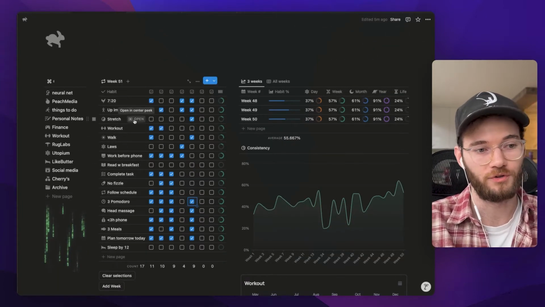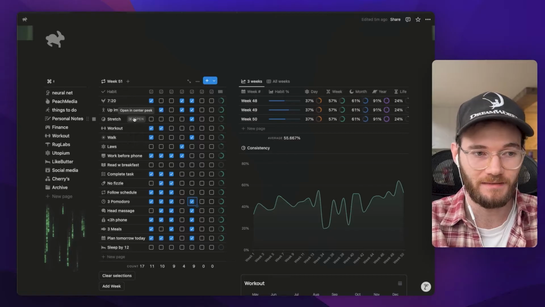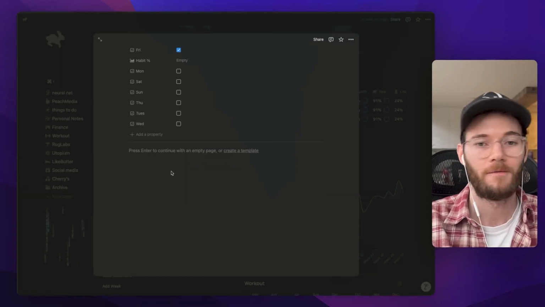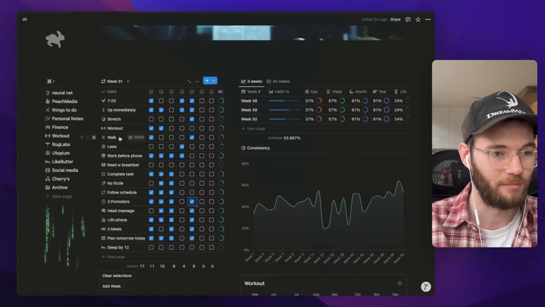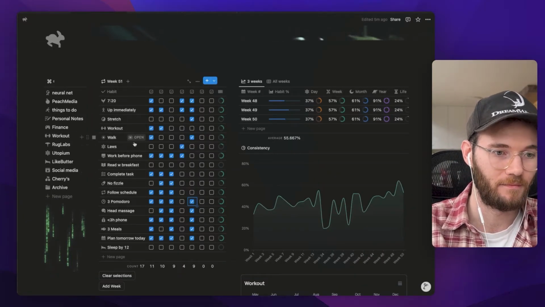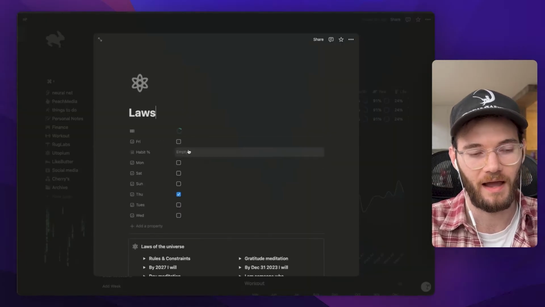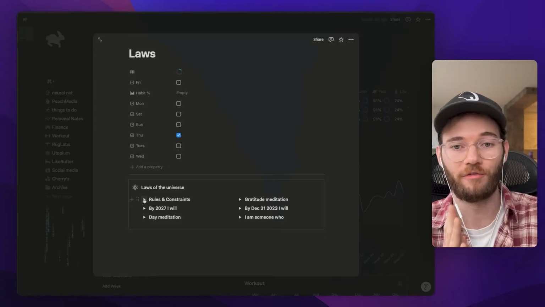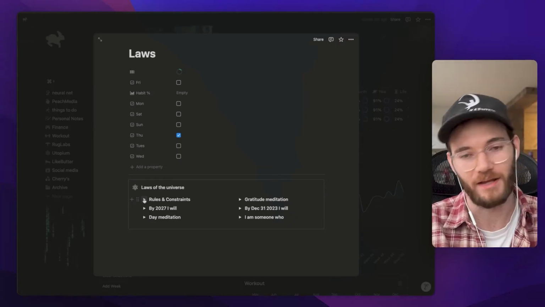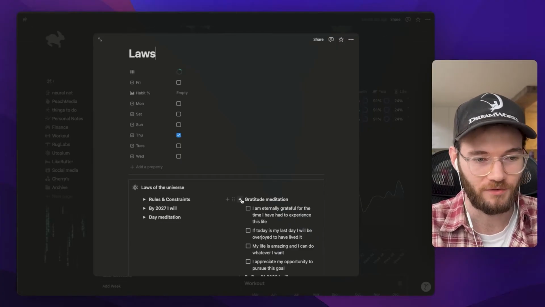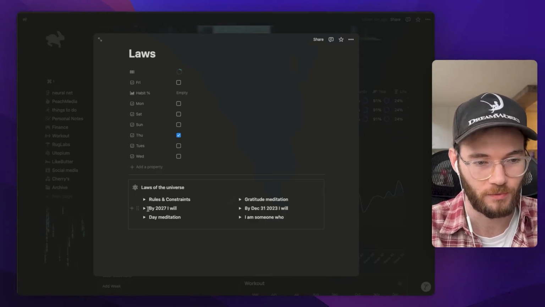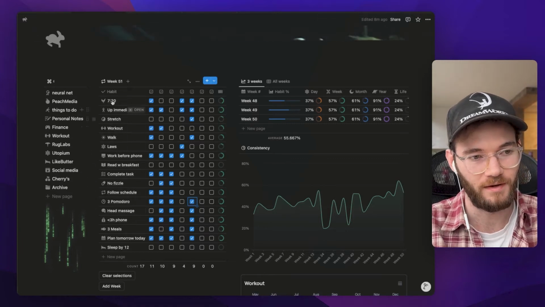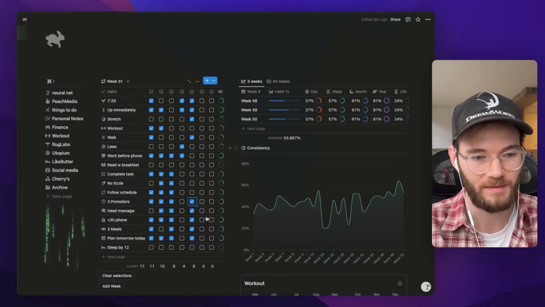Now, if I want to remember what my stretching routine is, I can open stretch and I can have my stretching routine or stretching habits or pictures or whatever. For me, I have in my manifestation, which is laws, I have my manifestation here, rules and constraints. So this is my kind of flow for a manifestation that I don't do every day, but I should. Rules and constraints, gratitude, and then long-term goals, 2027, and short-term goals. So you can fill these out if you want. These will remain the same, and these will remain the same.